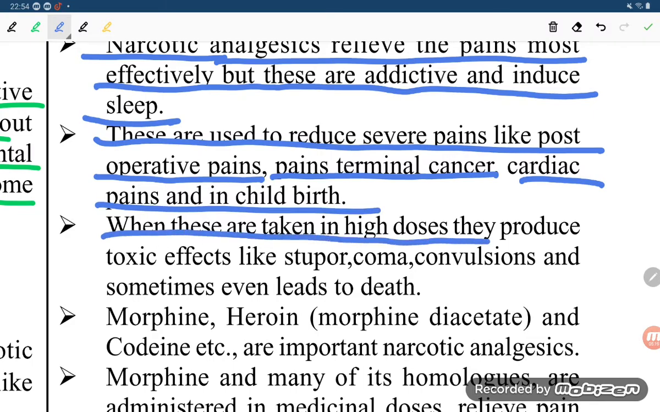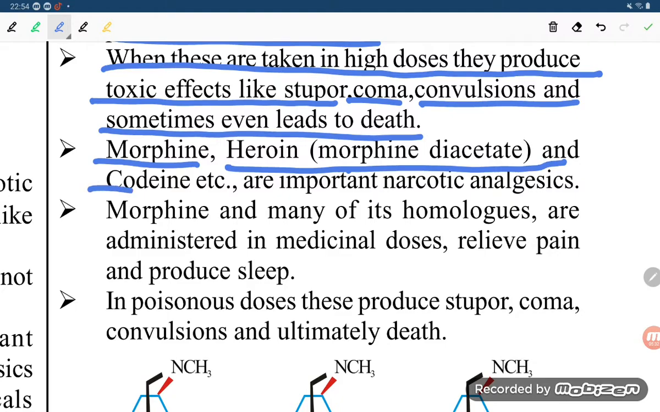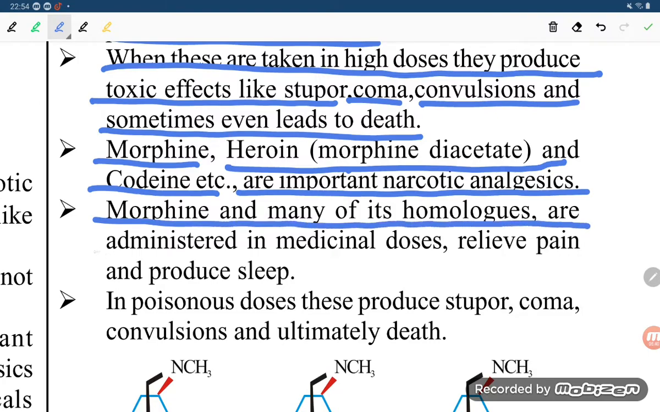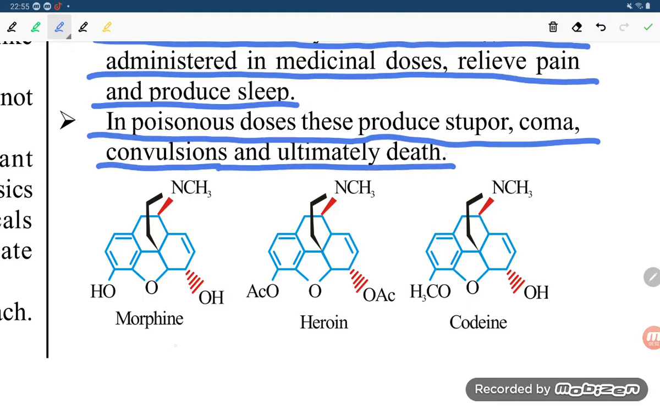When these are taken in high doses, they produce toxic effects like stupor, coma, convulsion, and sometimes even lead to death. Morphine, heroin, morphine diacetate, and codeine are the important narcotic analgesics. Morphine and many of its homologs, administered in medical doses, relieve pain and produce sleep. In poisonous doses, these produce stupor, coma, convulsion, and ultimately death.